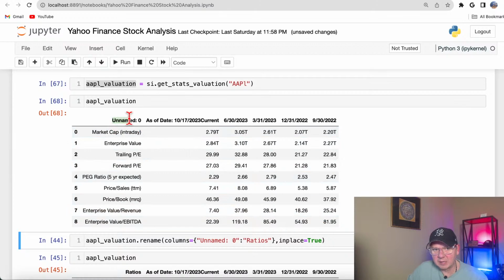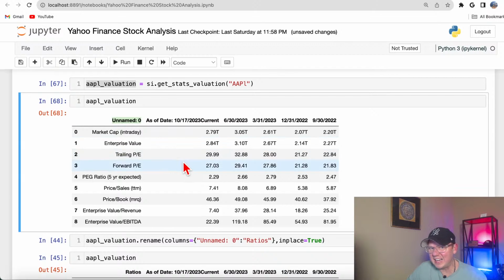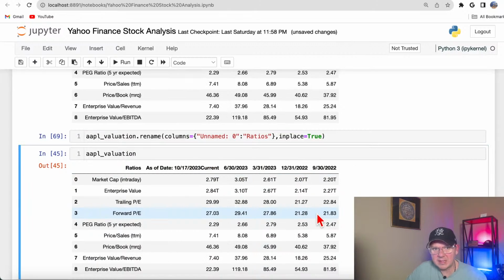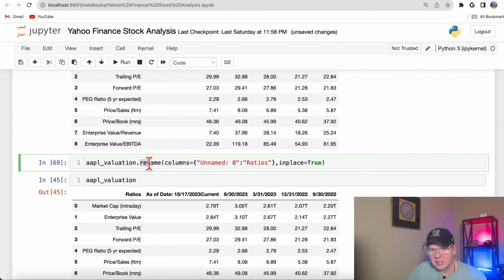Now, the first column is Unnamed: 0. Honestly, I don't like that name. So here I rename that column using the pandas function rename, and you need to pass this information as a dictionary, and as you remember, a dictionary has keys and values. So Unnamed: 0, which is the old column name, would be the key, and ratios would be my new column name. Also here I use inplace. If you don't know, we need to use inplace to save the changes in place.